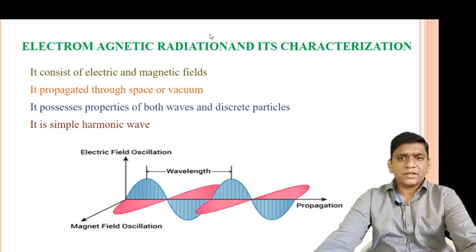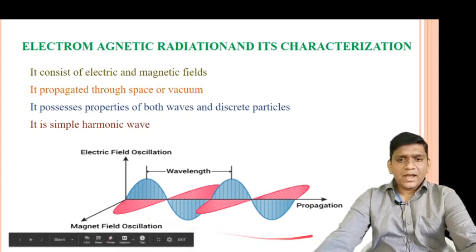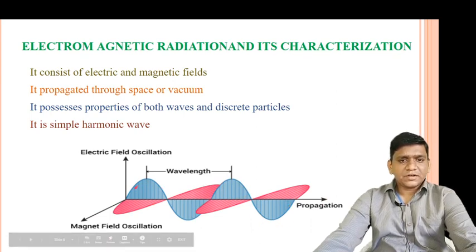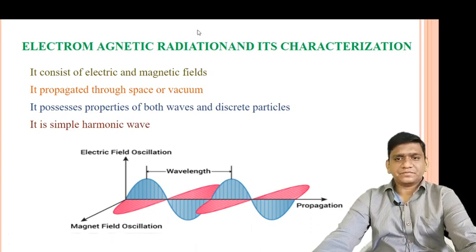These are the two properties contained by electromagnetic radiation, and therefore electromagnetic radiation is also termed as photon.